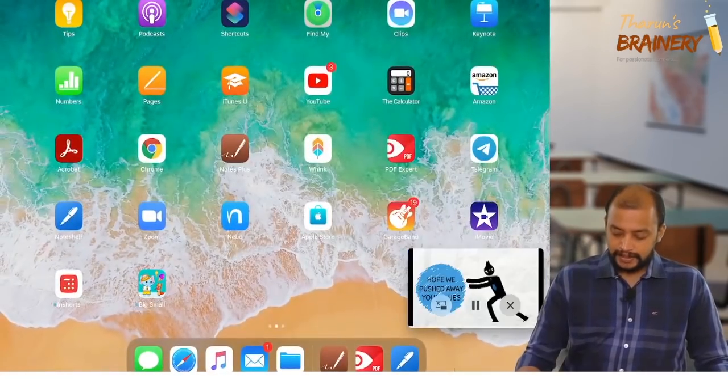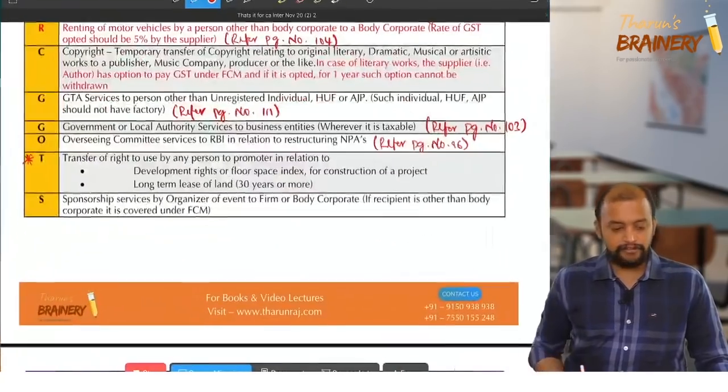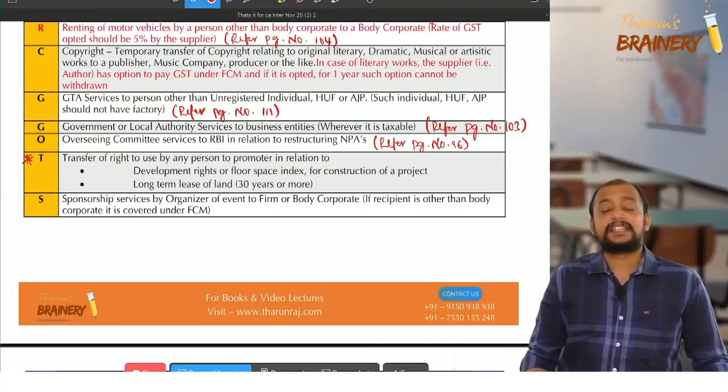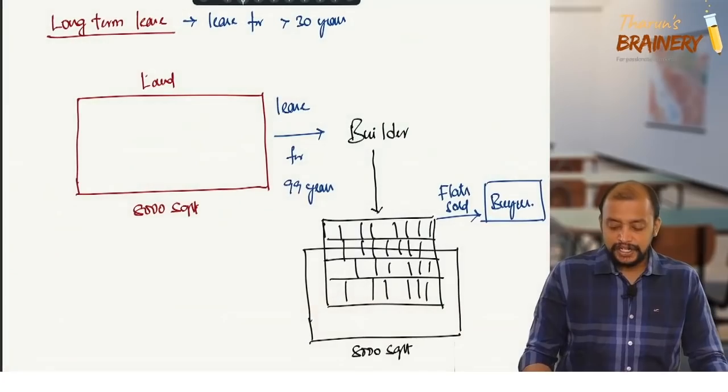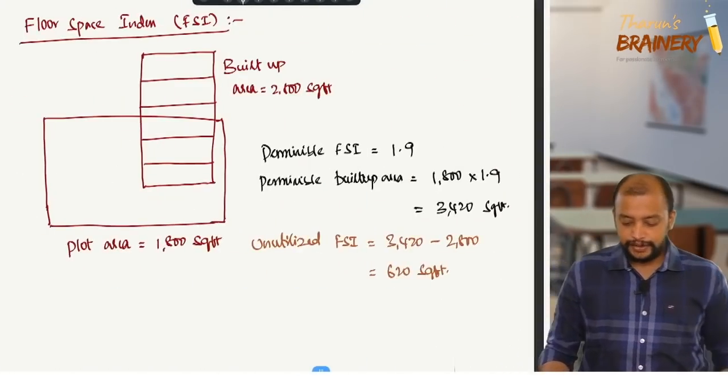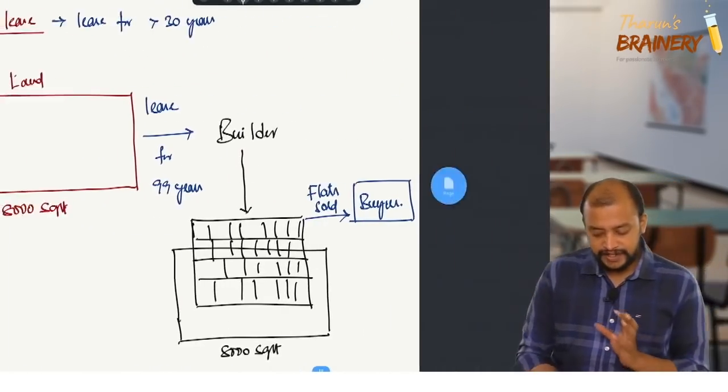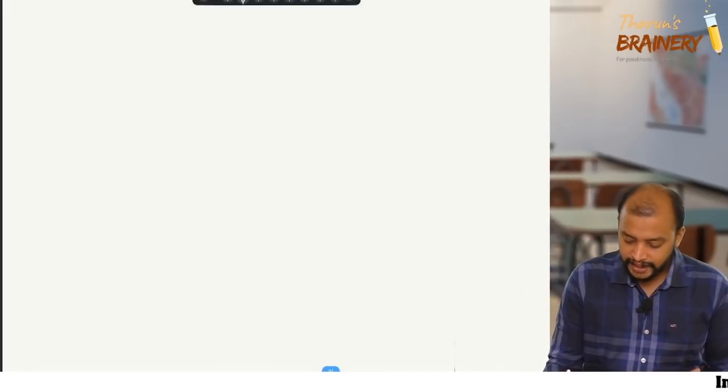So this is about the concept of FSI and TDR. Now what do we need to understand out of this? We have discussed FSI, TDR and long-term lease. Now concentrate.